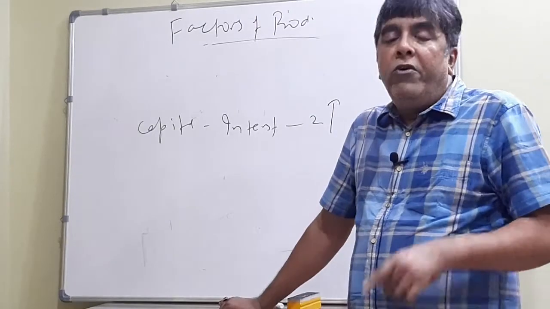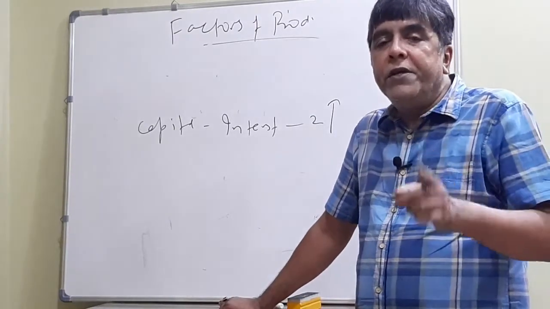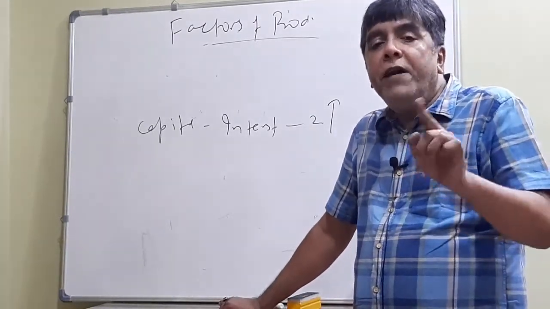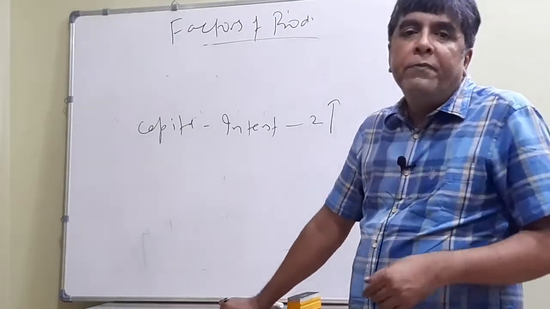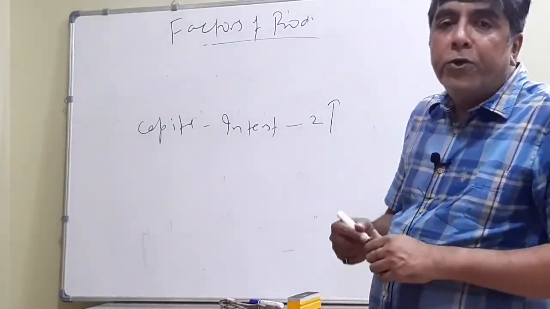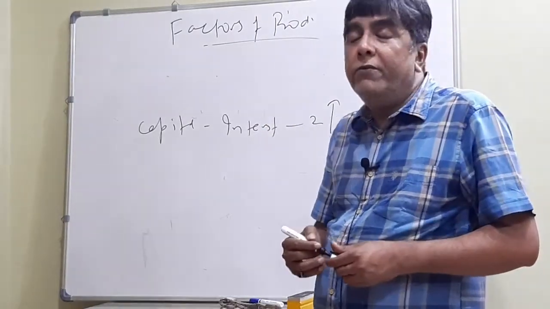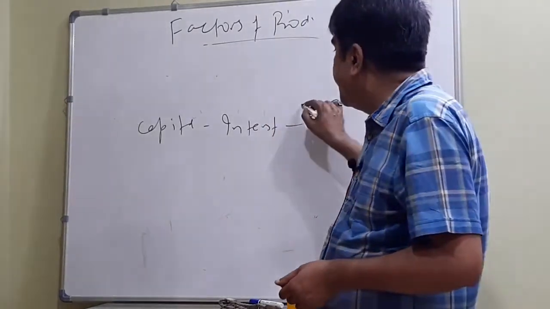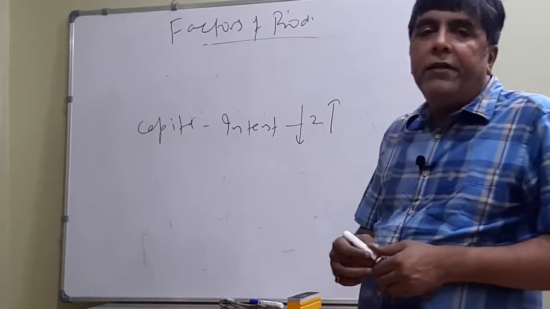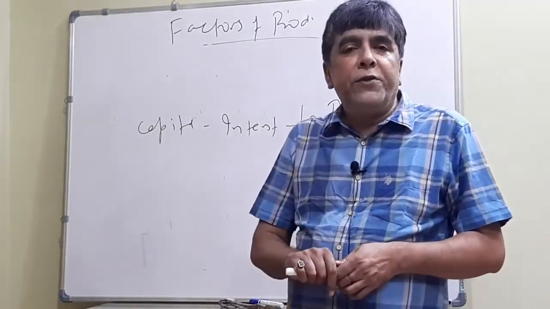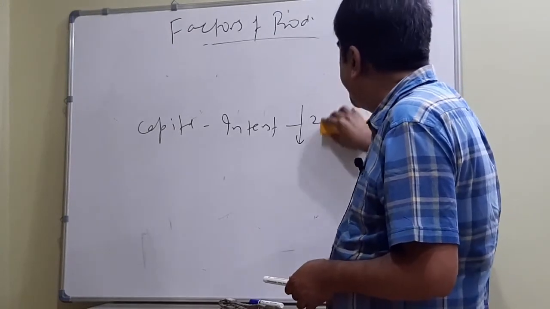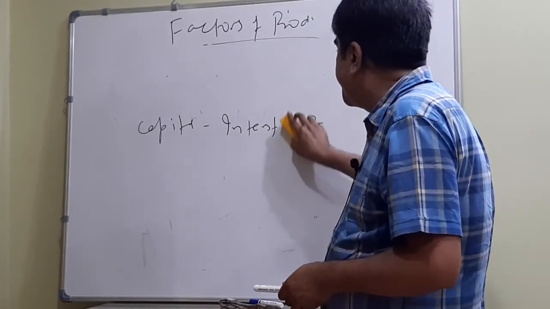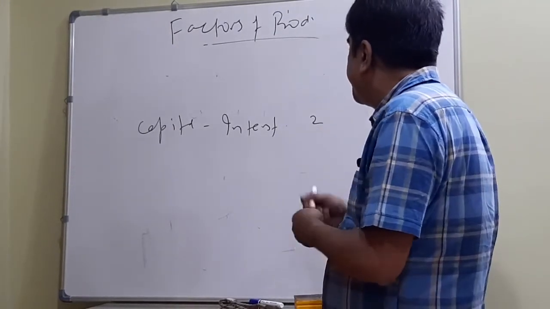I repeat again, for growth, one of the conditions is availability of cheap and sufficient capital. Cheap capital means the rate of interest should come down. So in order to promote growth, the Government of India wants the RBI to cut the rate. Both are working in different directions, and this is the major reason. So interest is basically a common factor between RBI monetary policy and the Government of India's fiscal policy.